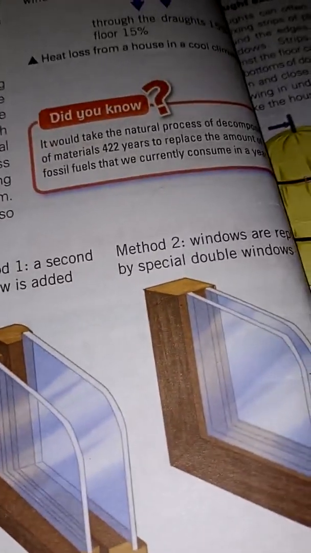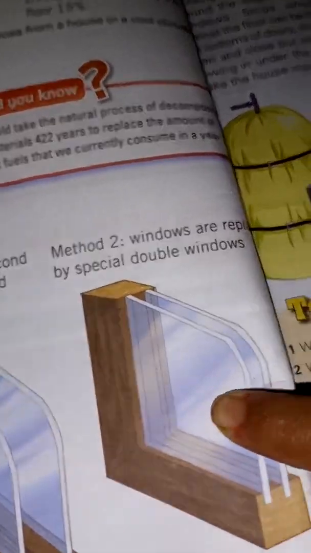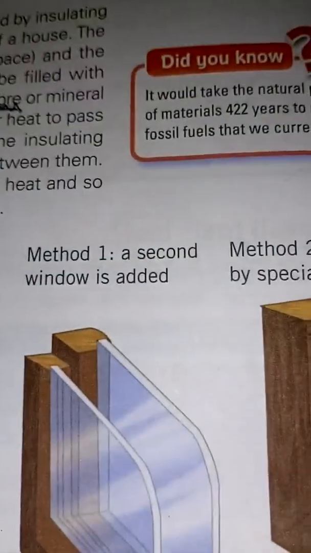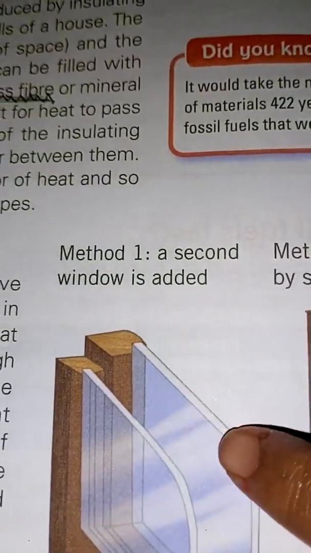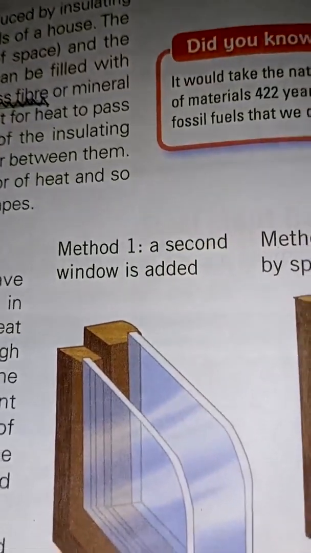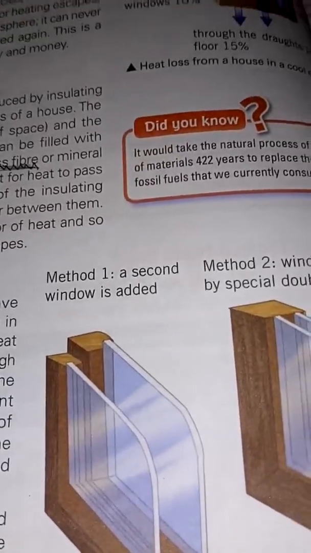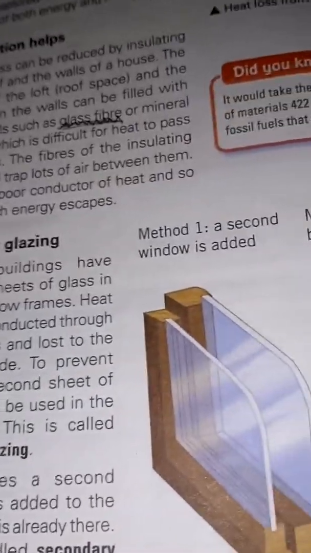These windows are replaced by special double windows, with a second window in addition to the first one, so that the air gets trapped between them and you do not lose the heat.